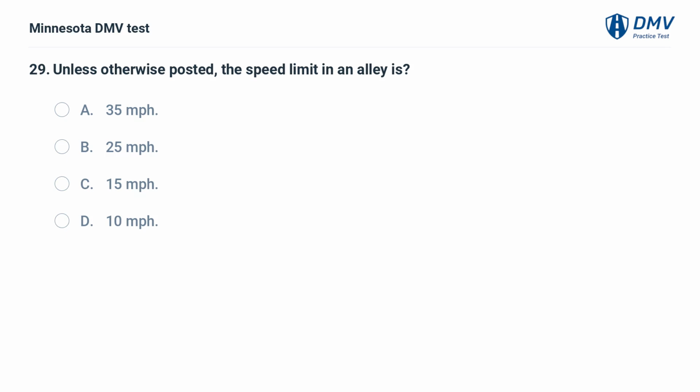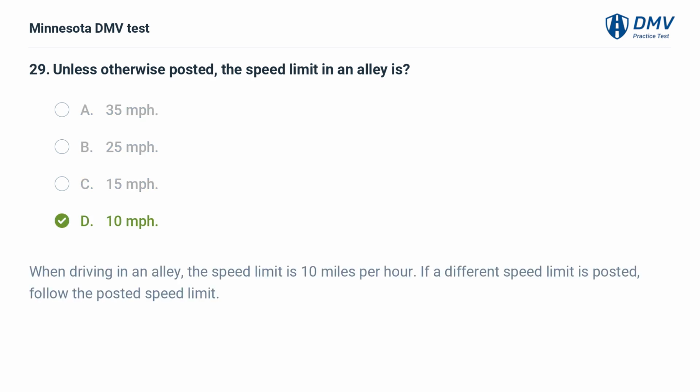Unless otherwise posted, the speed limit in an alley is: A. 35 miles per hour. B. 25 miles per hour. C. 15 miles per hour. D. 10 miles per hour. D. 10 miles per hour. When driving in an alley, the speed limit is 10 miles per hour. If a different speed limit is posted, follow the posted speed limit.